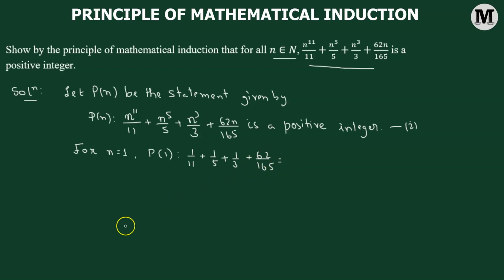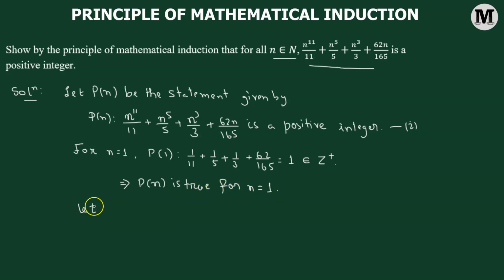Let's add it up. That gives us 1, and we know 1 is indeed a positive integer. Fine. This simply tells us the statement P of n is true, but only for one natural number, that is n equals 1. We will need to verify that it's true for other natural numbers as well.